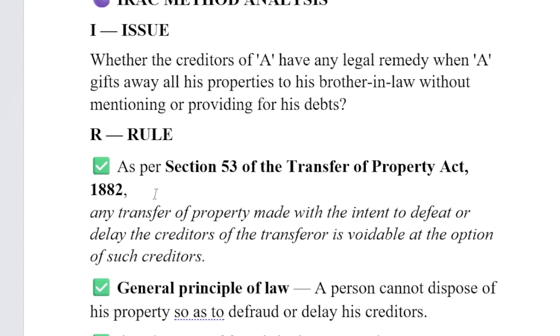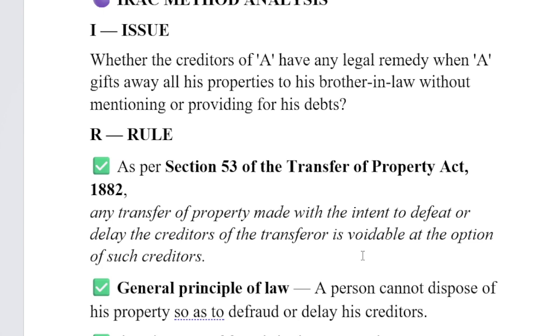We are very much restricted with regard to this format. Here, what is the rule? Under Section 53 of the Transfer of Property Act, it is provided that if any transfer of property has been made with the intention of defeating or delaying the creditor, such transfer is voidable at the option of such creditors.